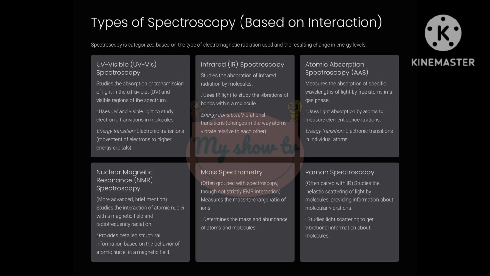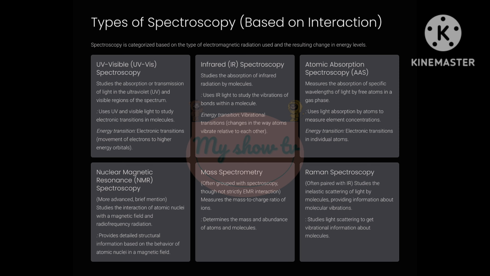AAS is specifically used to determine the concentration of elements in a sample. It works by first breaking down the sample into individual atoms in a gas phase. Then, it shines a light source emitting specific wavelengths, characteristic of the element being analyzed, through this atomic vapor. The atoms will absorb light at their specific wavelengths, and the amount of absorption is proportional to the concentration of